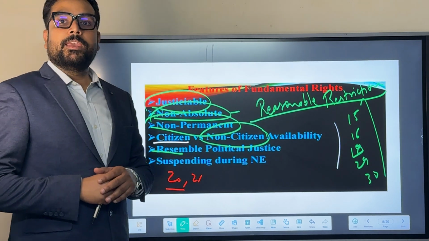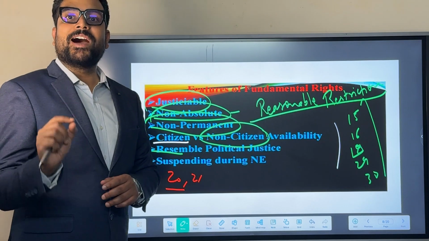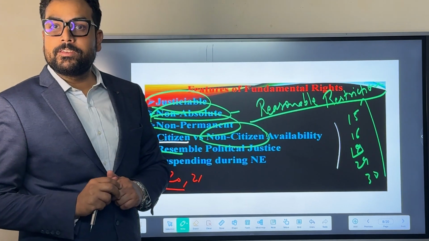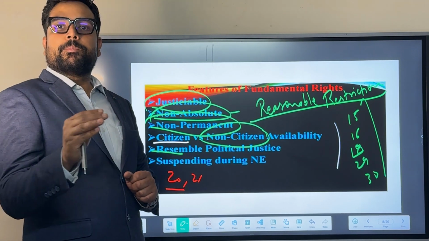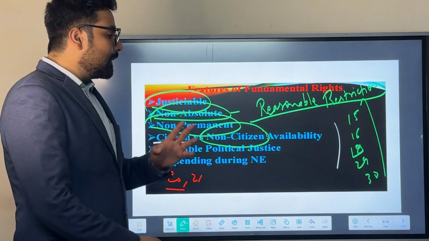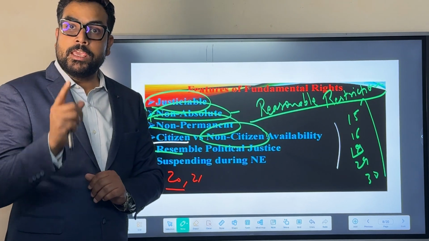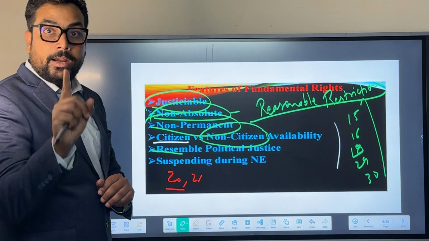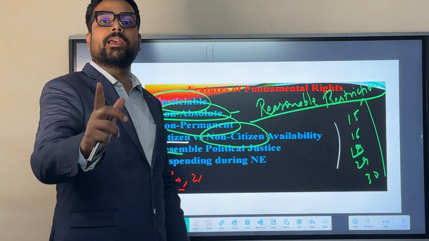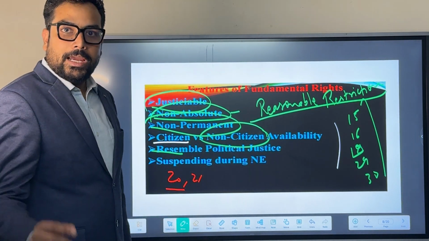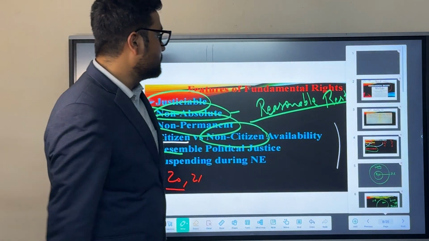Apart from that, these are the resemblance of political justice in the Indian Constitution, while social and economic justice are addressed by DPSP, Directive Principles of State Policy. Last but not the least, during the proclamation of national emergency, all the fundamental rights can be suspended except Article 20 and 21. All these articles shall be discussed in the subsequent videos. So kindly be with me to get all the information regarding these articles.